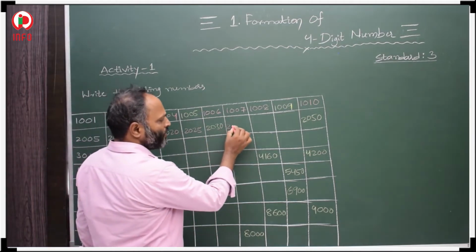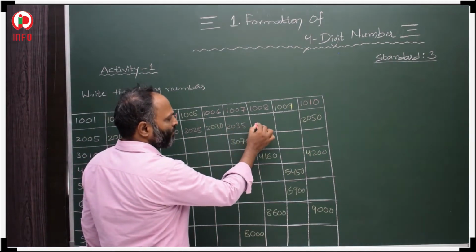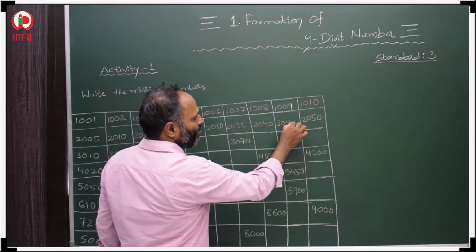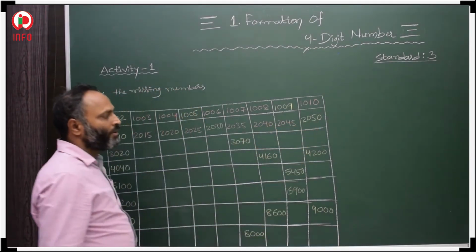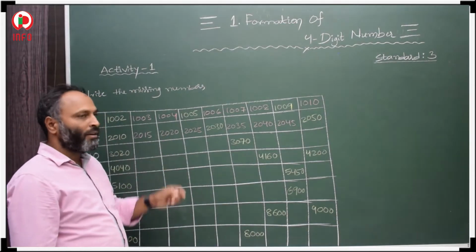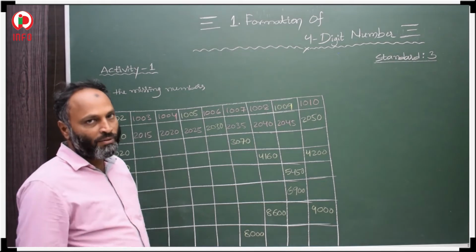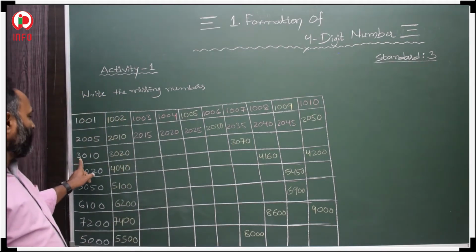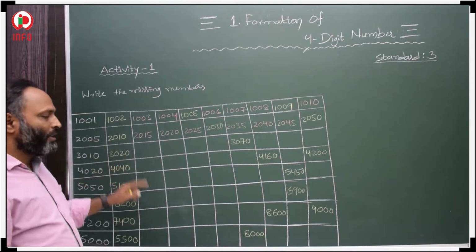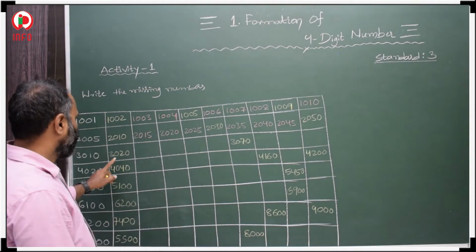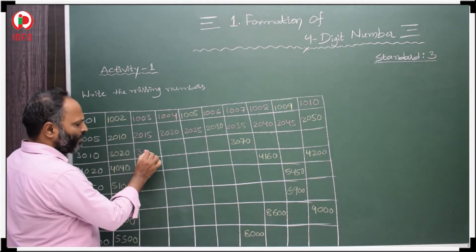2030, 2035, 2040, 2045, 2050. This is skip counting of 5 numbers. 5 numbers we have to skip and we have to write. And here 3010, 3020, that is 10 skip counting. 10 skip counting: 3020, 3030,